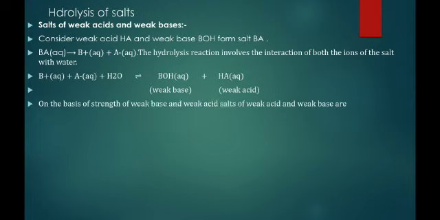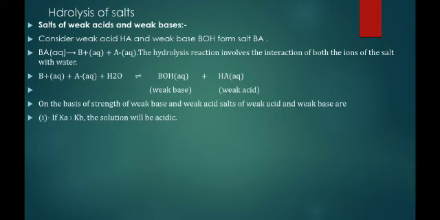On the basis of strength of weak base and weak acid, salts of weak acid and weak base are of three types. First, if Ka is greater than Kb, where Ka is the dissociation constant of the weak acid and Kb is the dissociation constant of the weak base.